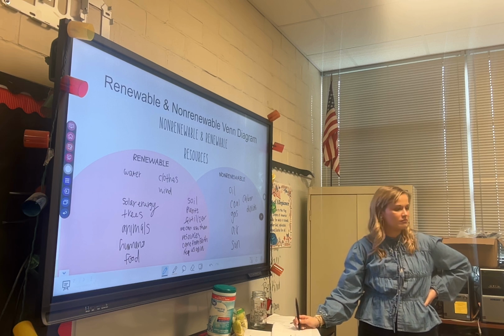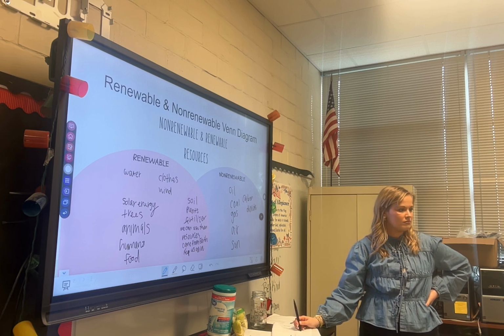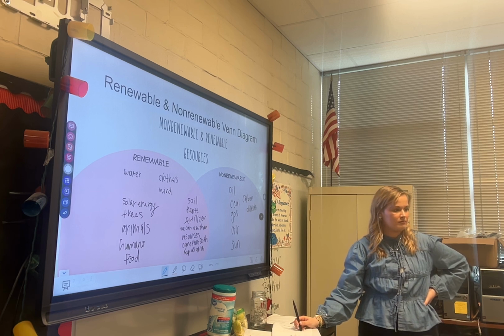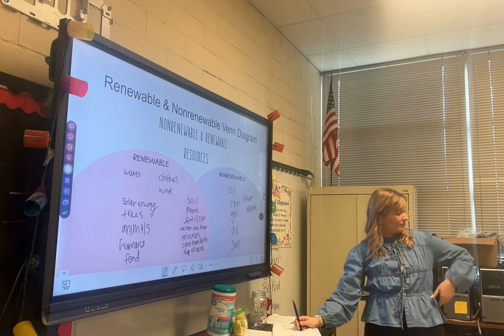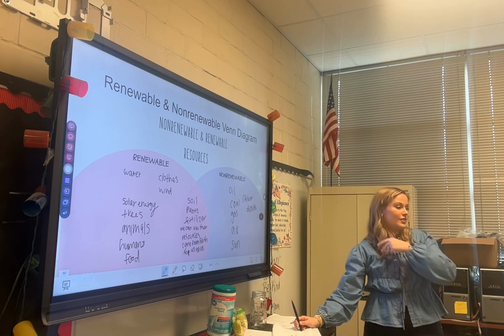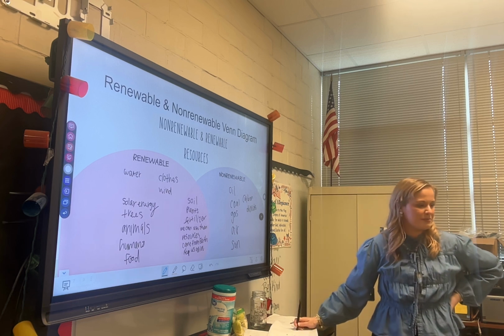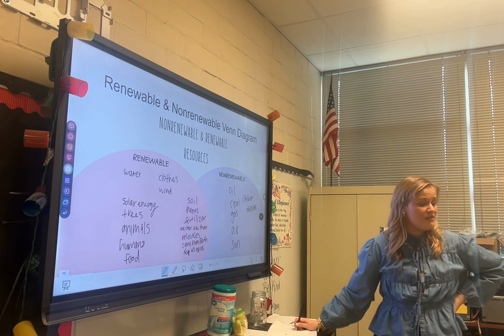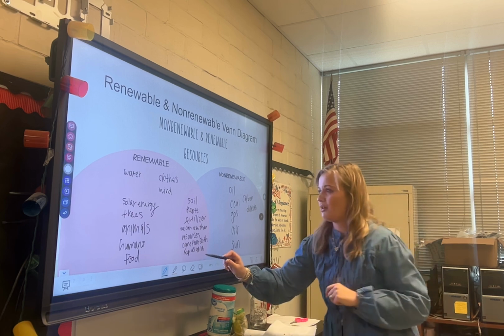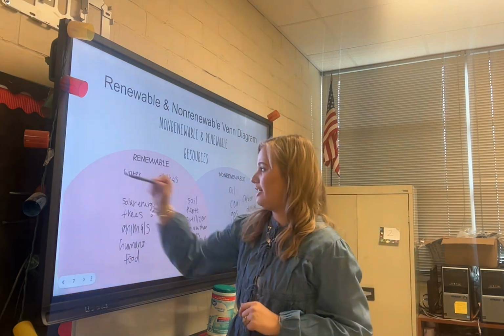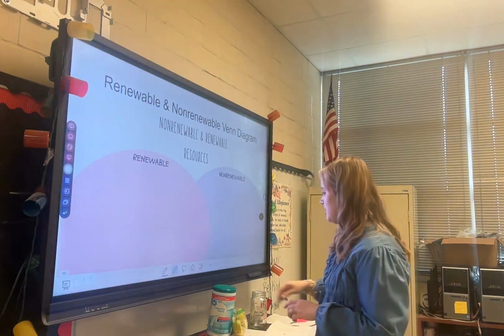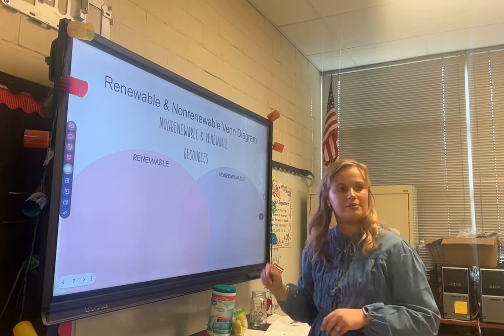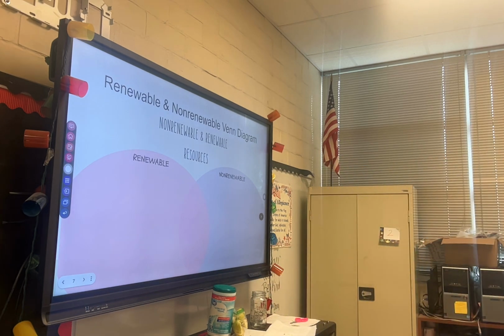Want humans to go in the middle because if soil goes bad, plants go bad. Animals go extinct, and then we go extinct. I love it. Okay. Make sure you have your name on your Venn diagram, and I want you to pass them to the front. Pass them to the person on your front row. Just pass them up.